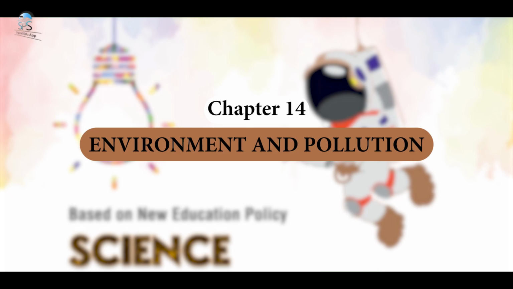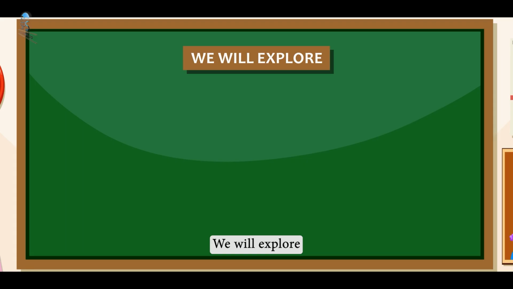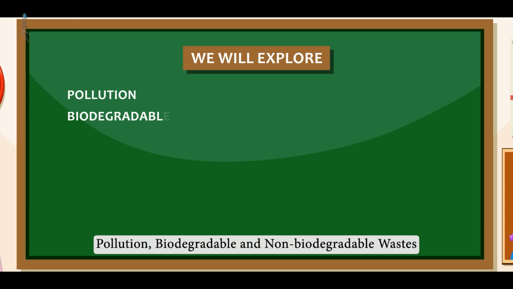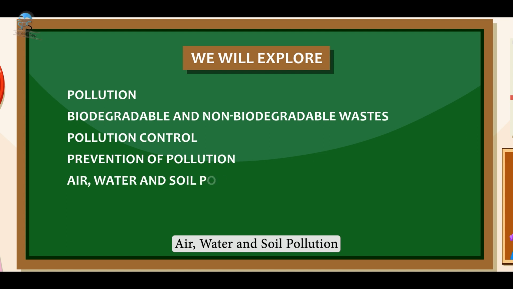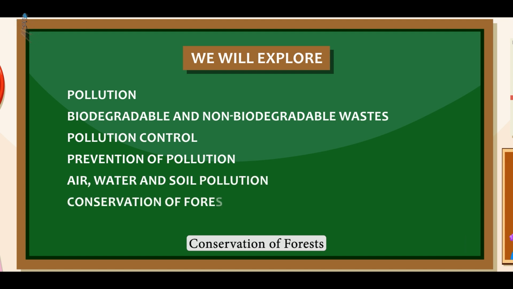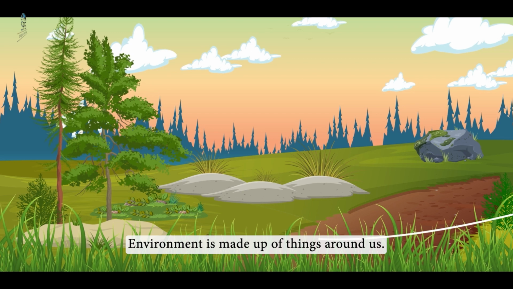Chapter 14: Environment and Pollution. We will explore pollution, biodegradable and non-biodegradable wastes, pollution control, prevention of pollution, air, water and soil pollution, conservation of forests. Environment is made up of things around us.